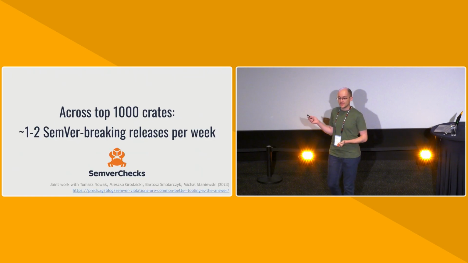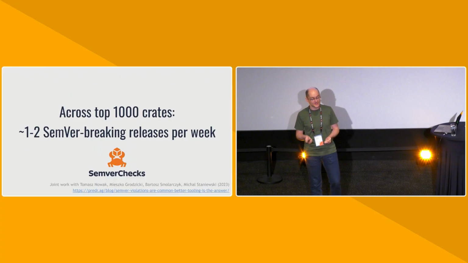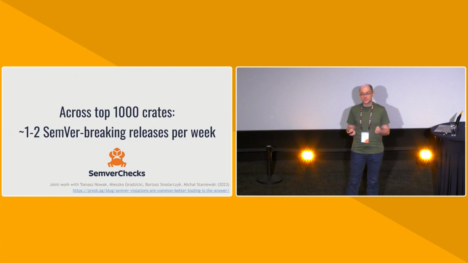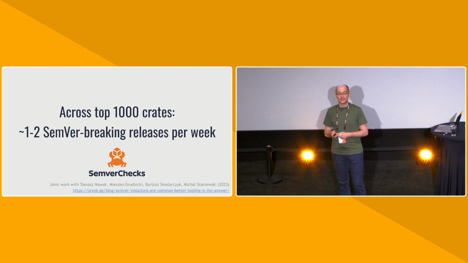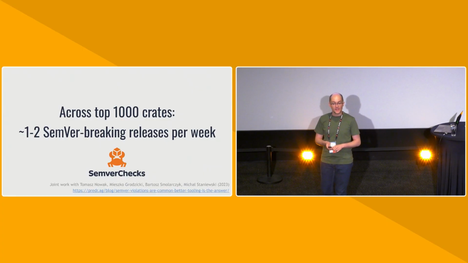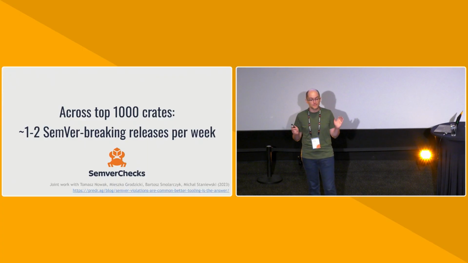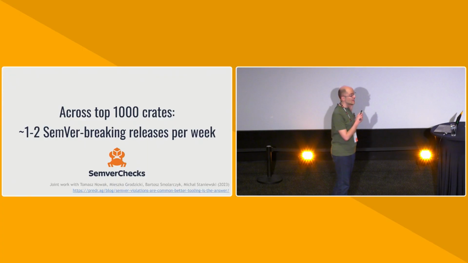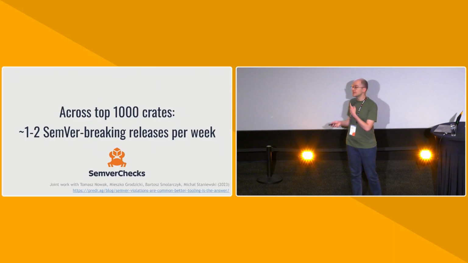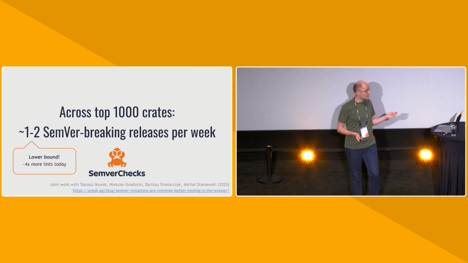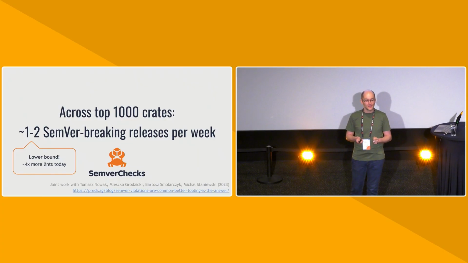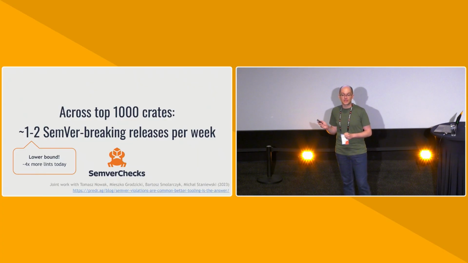A cargo SemVer checks study run across the top 1,000 most popular crates in the crate ecosystem in 2023 revealed that we ship, on average, about 1 to 2 SemVer breaking releases every week. More than 1 in 6 of those top 1,000 crates has shipped accidental breakage at least once. So this is a very real thing that happens even to the most expert maintainers. So this is the reality of Rust today. We might not like it, but those are the statistics. And more importantly, this is a study from 2023. This number is definitely an undercount, because cargo SemVer checks has more than 4 times as many lints today. So if we redid this study, we expect that number to go up, not down.